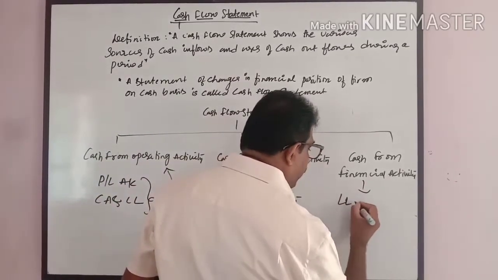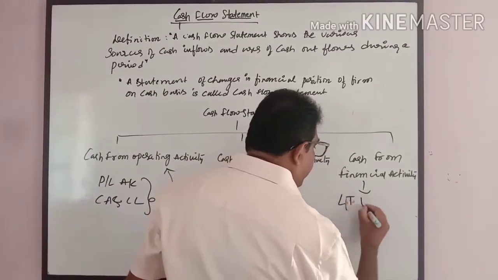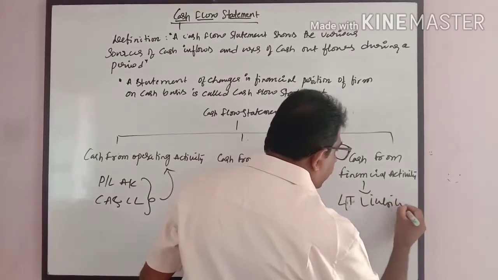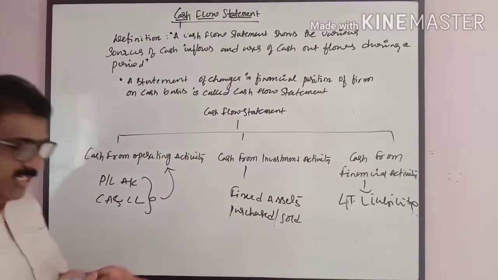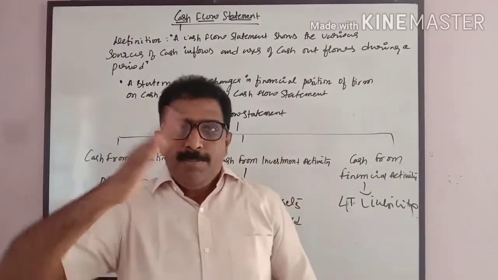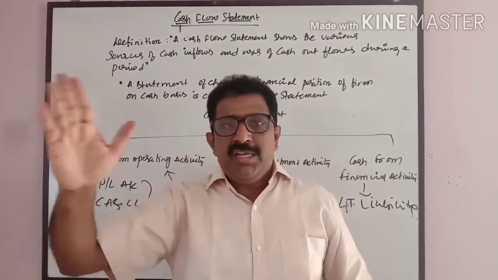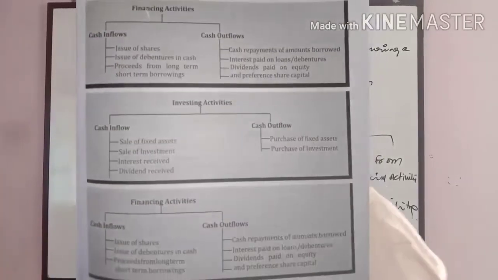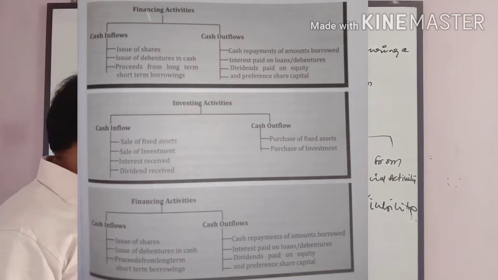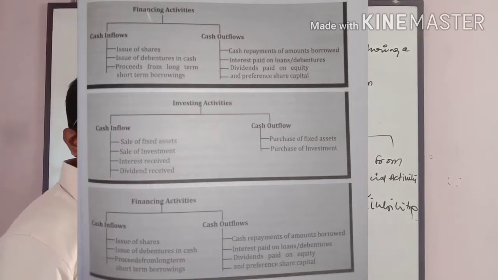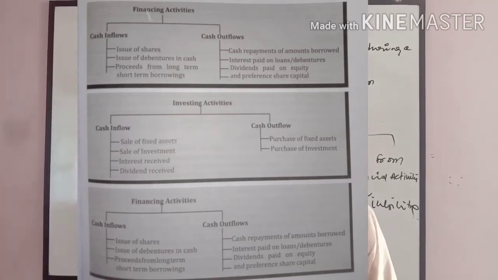Long-term liability comes in the financial activity. If you divide the balance sheet into three parts like P&L account, current asset and current liability, that comes here, and fixed asset changes come here, long-term liabilities come here. This is how we have to divide and prepare the cash flow statement.